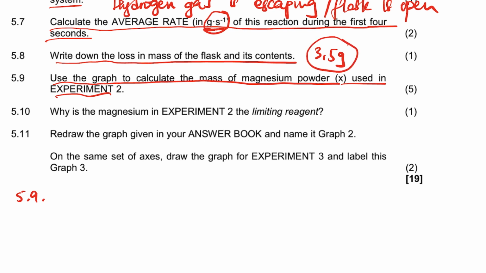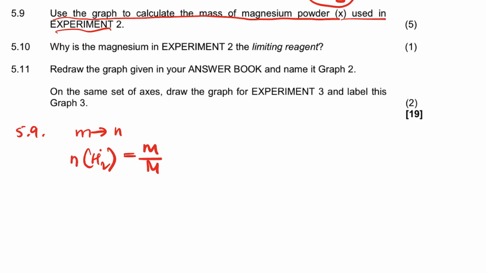So what I'm going to do is the mole ratio. I'm going to convert the mass into number of moles. So number of moles of hydrogen is equal to mass over molar mass, which is 3.5 divided by 2, where do we get the 2? It's 1 times 2 of hydrogen. It's going to be 1.75 mole, right?